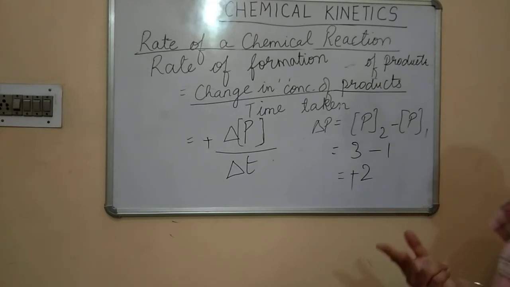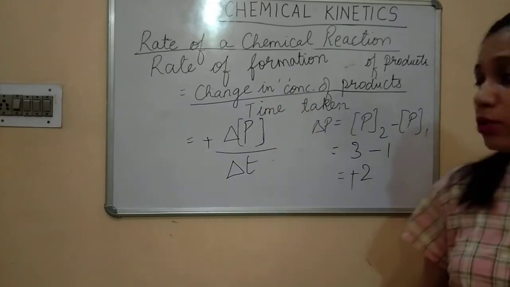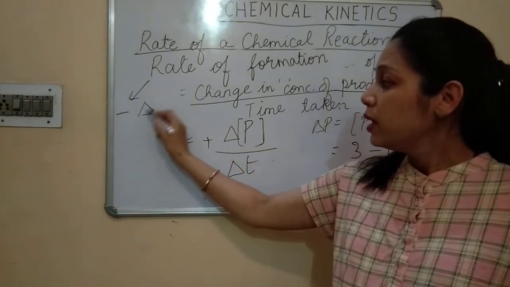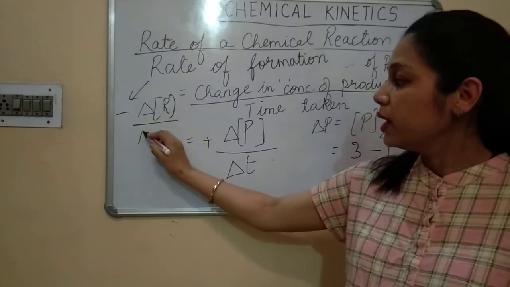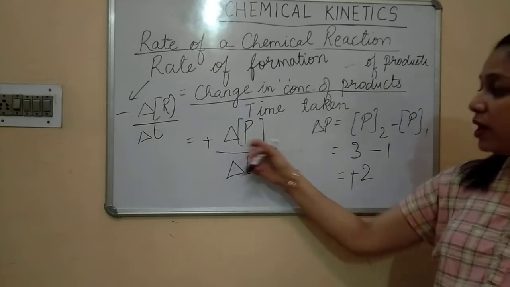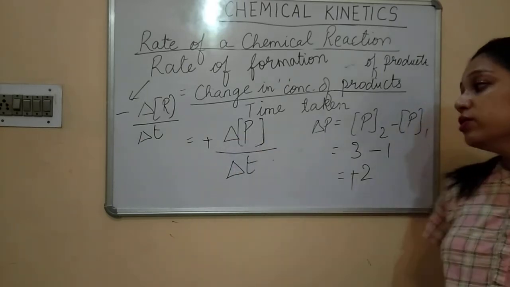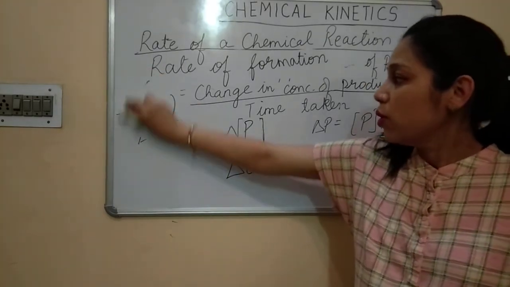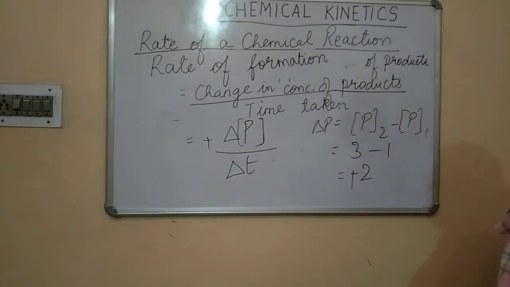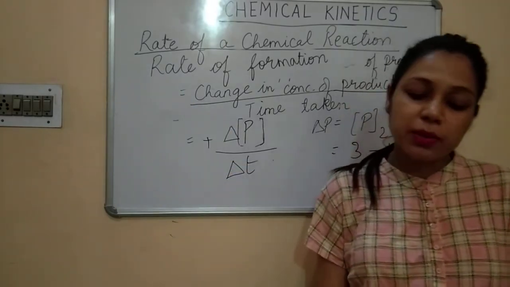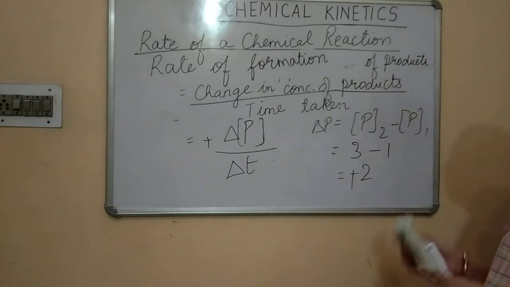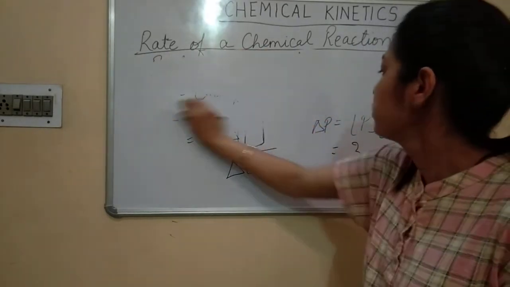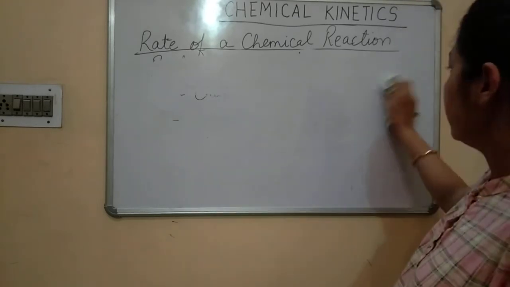So we got two things in the rate of a chemical reaction. Rate of disappearance of reactant. What was the rate of disappearance of reactant? It was minus delta R upon delta T. And what is the rate of formation of product? It is positive delta P, change in concentration, upon delta T. So this is all what we do in the rate of a chemical reaction, that is rate of formation of product and rate of disappearance of reactants. Okay children, now we will be doing one example. I'll explain this with an example.